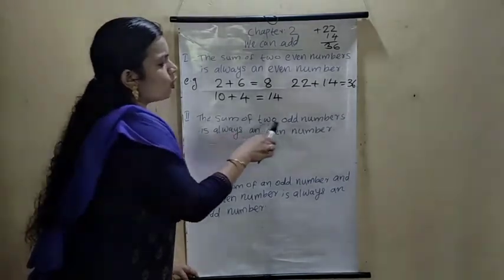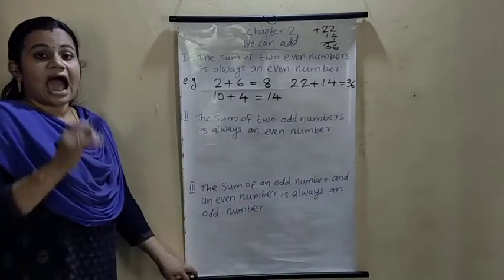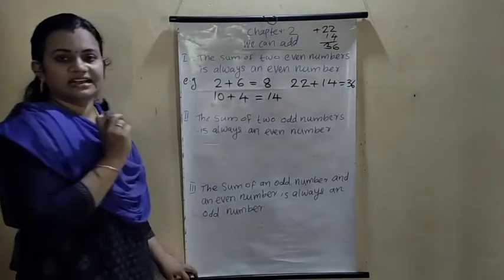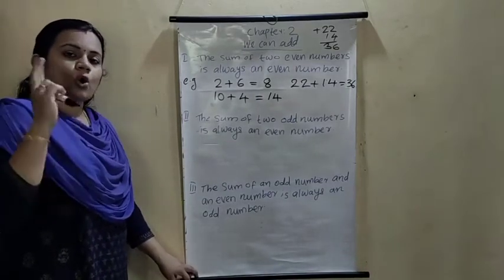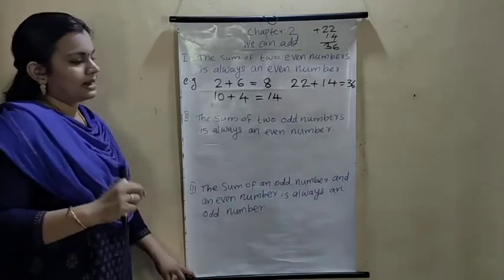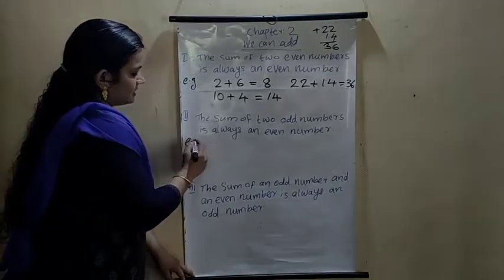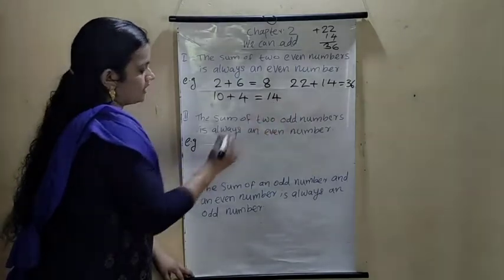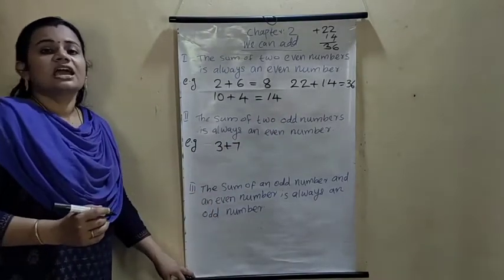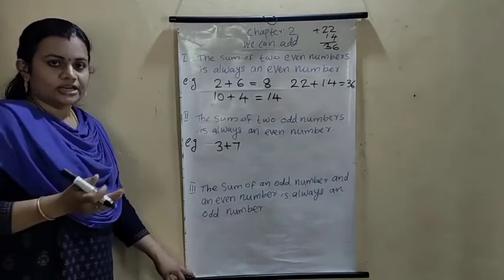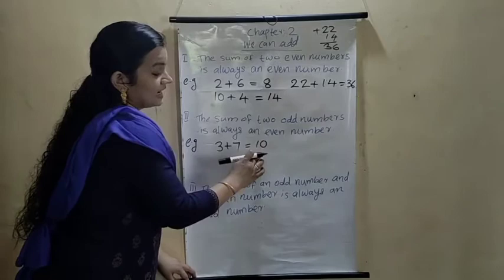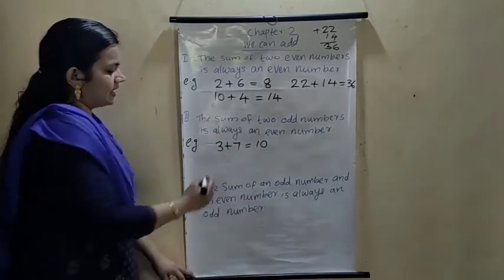The sum of two odd numbers. Add two odd numbers, the answer is always an even number. Add two odd numbers, we will get what? We will get an even number. Understood? Then the example is two odd numbers. We already know that 7 and 3 are odd numbers. What about 7 plus 3? What is the answer? 10. 10 is an even number.